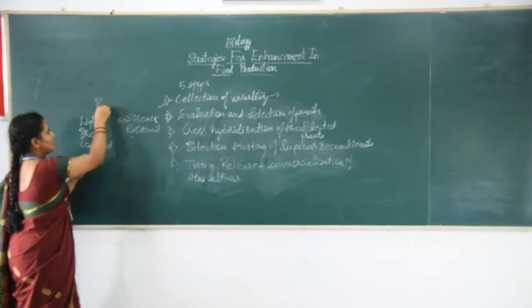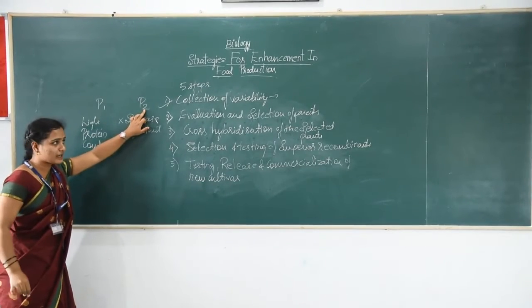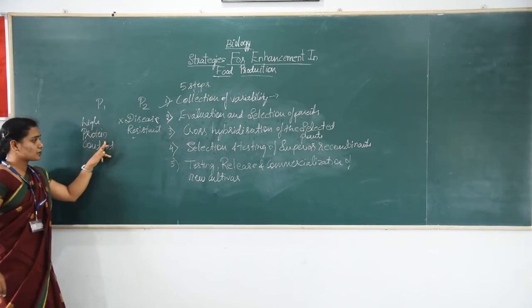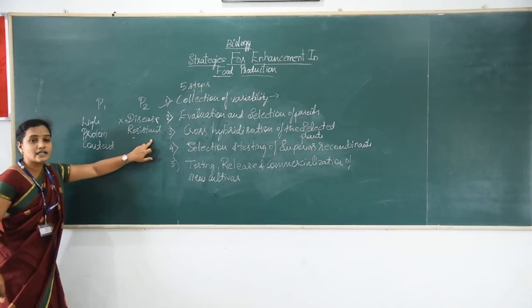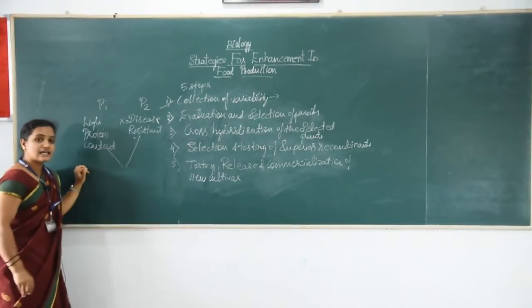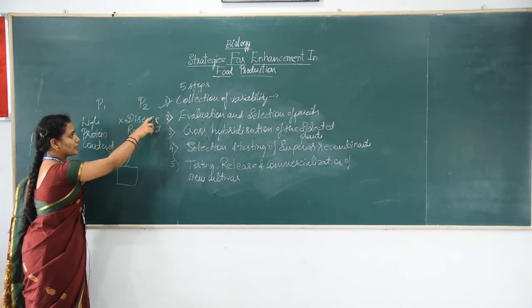This will be parent 1 and this will be parent 2. These are the selected parents after the evaluation. One has high protein content and the other has disease resistance. We need these two characters in a single plant, hence we should cross parent 1 and parent 2.